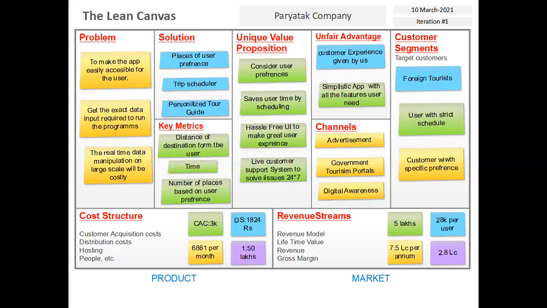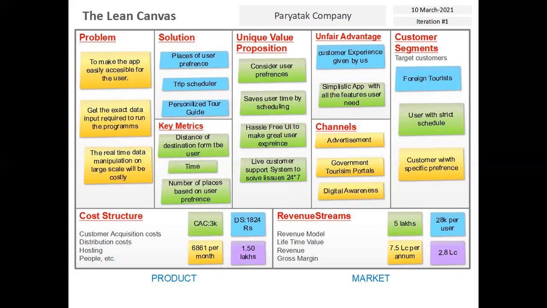Now the key metrics: we have to calculate the distance of the destination from the user, that is, the desired distance, the desired tourist places that the user wants to go to, and the current position of the user. The next thing is time. We are going to schedule the time so that the precious time that the user has can be saved and the trip experience can be maximized. The next thing is the number of places based on user preferences.